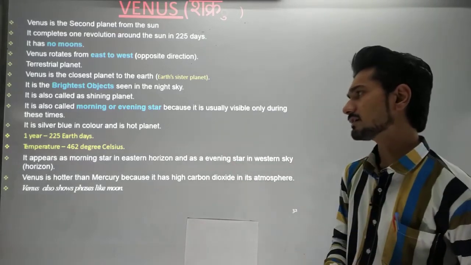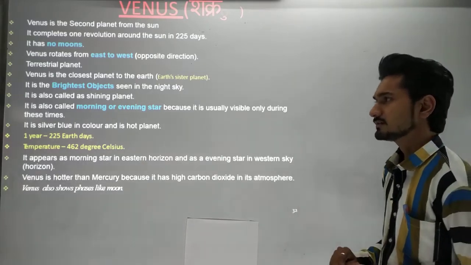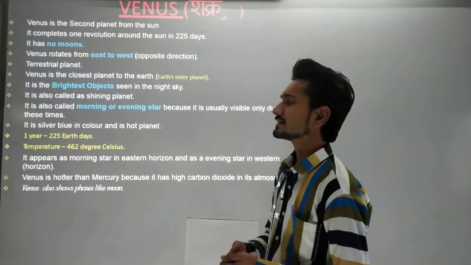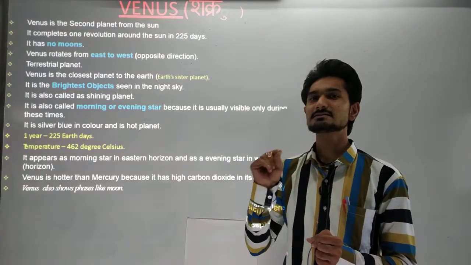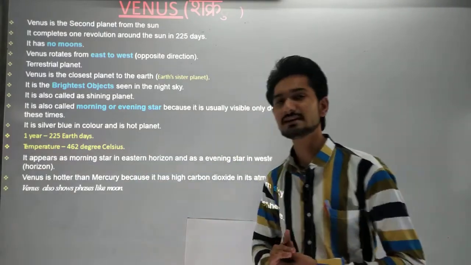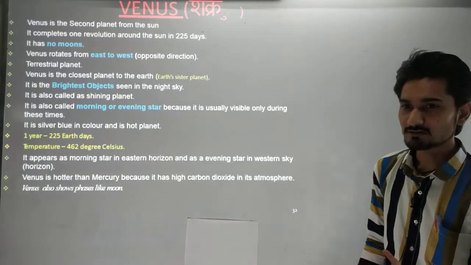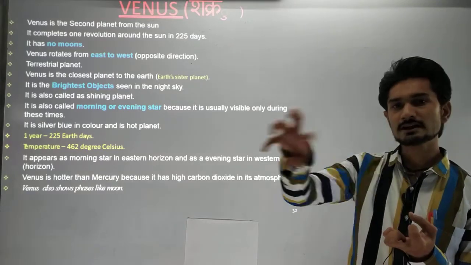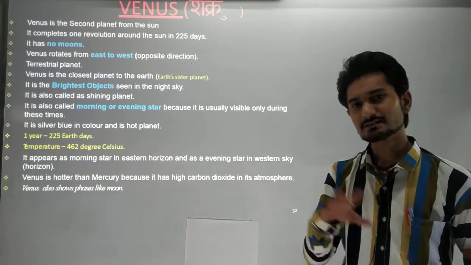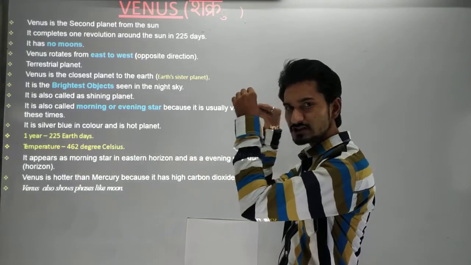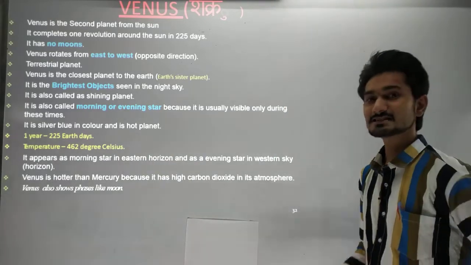It is silver blue in color and is a hot planet. Okay, it is very hot, and that's why it is orange in color. One year means it completes one revolution in 225 days, so we can say that 1 year is equal to 225 days. In the second lecture, we have seen that the time taken by a planet to rotate around the sun is considered 1 year. So it takes 225 days, and that's the 1 year for Venus, not for us. Okay. Temperature is 462 degrees Celsius in the daytime.